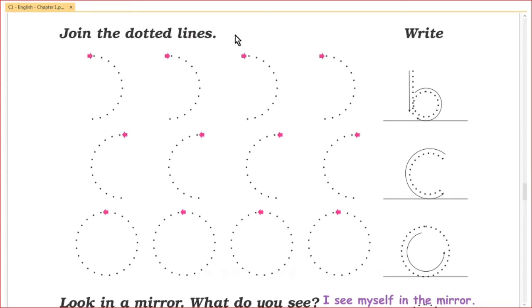Join the dotted lines. Right. You have to join these dotted lines in this way. This is B. This is C. And it goes in anti-clockwise direction. This is O.